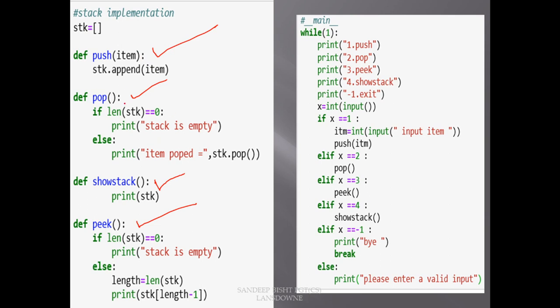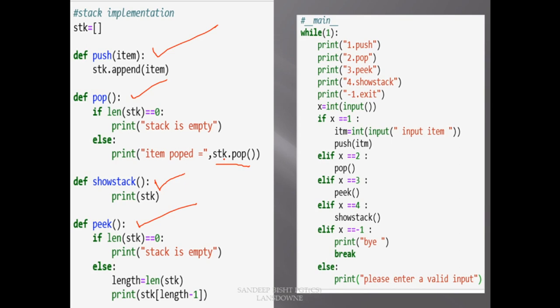Now the pop function. Python has given us a pop function and the name of the function is also pop. You just have to call this pop function and that element will get removed from the last of the list. I think I said a string here in push. It is a list. It will get appended to the last of the list, not a string.